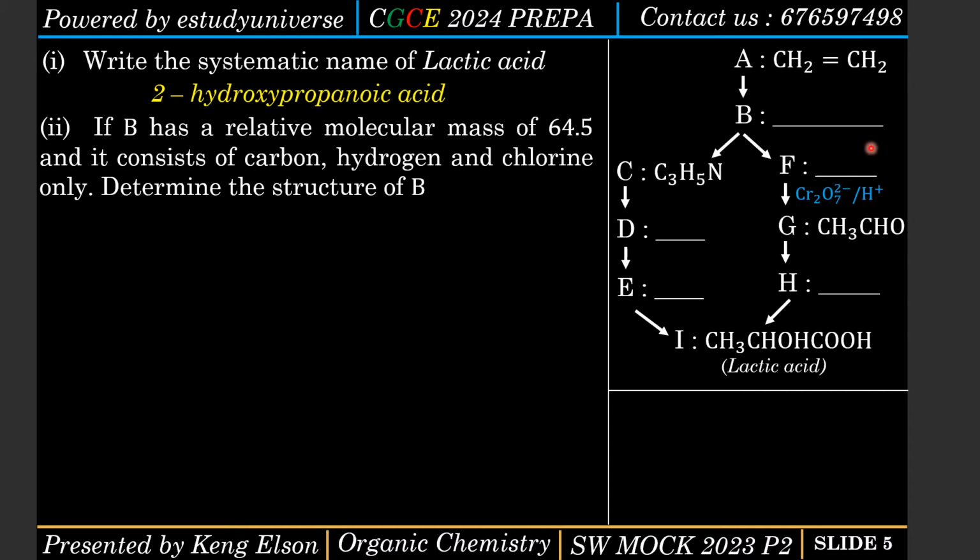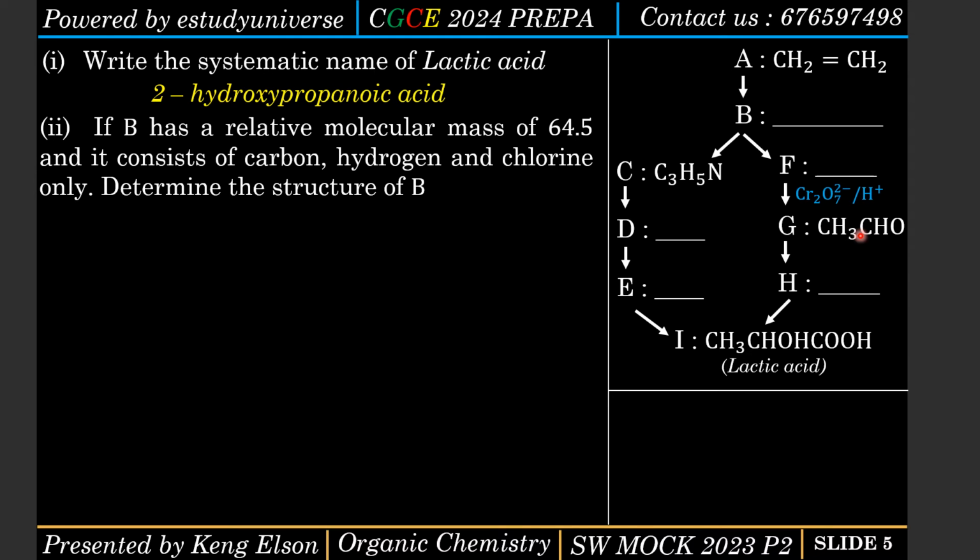And compound F having 3 carbon atoms, this guy here is going to have 2 carbon atoms, and it is not possible to oxidize something with 3 carbon atoms and get 2 carbon atoms. Because when we are oxidizing, this is acidified potassium dichromate, we are not increasing or decreasing the number of carbon atoms.